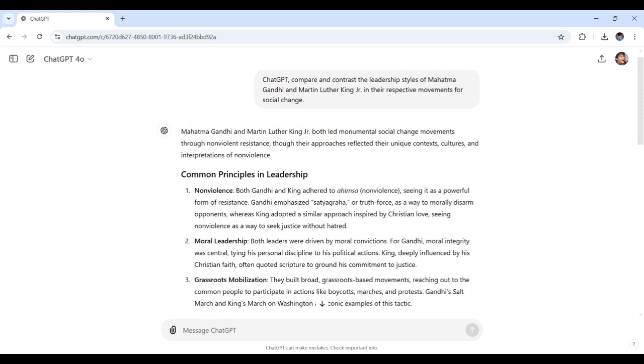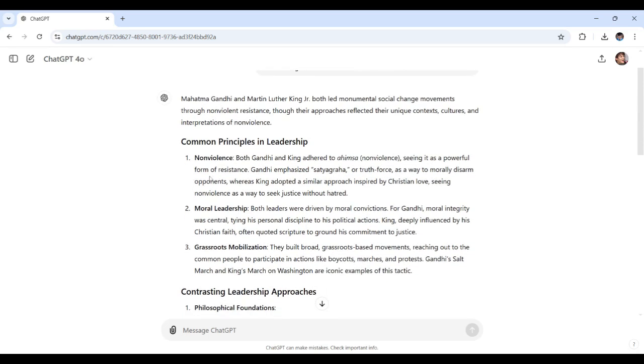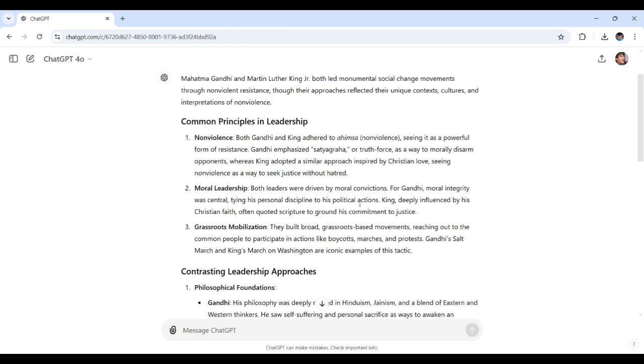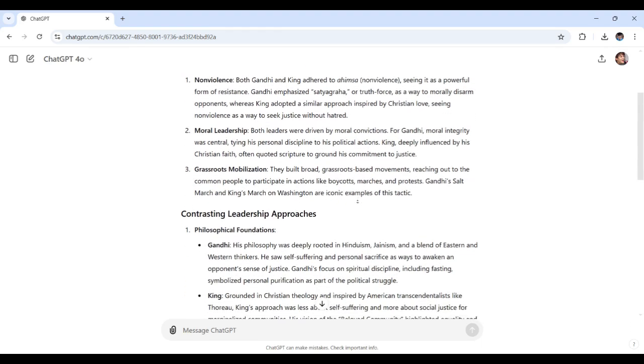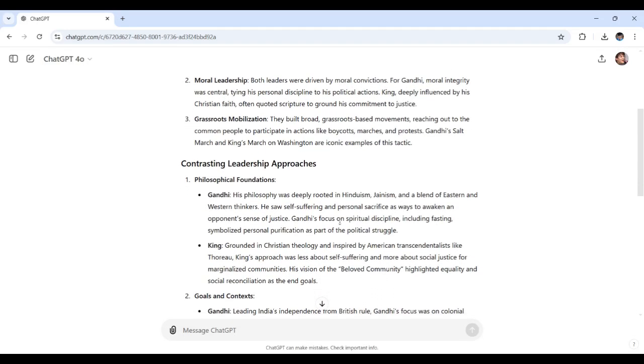Yet ChatGPT in an instant would provide you the information. So this comparison gives us a nuanced perspective on how Gandhi and King, with their methods, would reflect their unique circumstances and cultural contexts, yet contributed to a shared vision of social change.